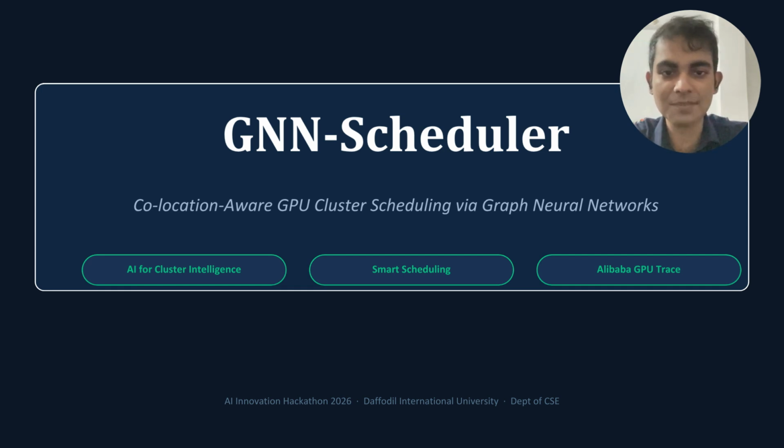On behalf of my team Hollow Purple, I introduce our presentation topic: GNN Scheduler, co-allocation-aware GPU cluster scheduling using graph neural networks. As AI models continue to grow, GPU clusters have become one of the most valuable computing resources. Modern schedulers try to maximize GPU utilization, but they often ignore how multiple jobs affect each other's performance while they share the same GPU. Our project introduces an intelligent scheduling system that predicts this interference before placing a job, enabling smart GPU allocation while maintaining high utilization.